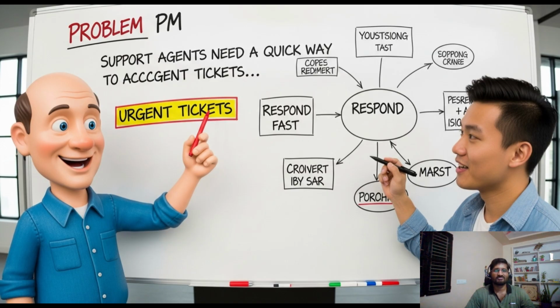Let's start with a real world example. Here is our problem statement from last time. Support agents need a quick way to view urgent tickets because they are under pressure to respond fast. Now, what's the first idea that comes to mind? Probably something like add filters so they can sort tickets by priority. It's not wrong, but is it the only way? Is it the smartest? Let's push further.